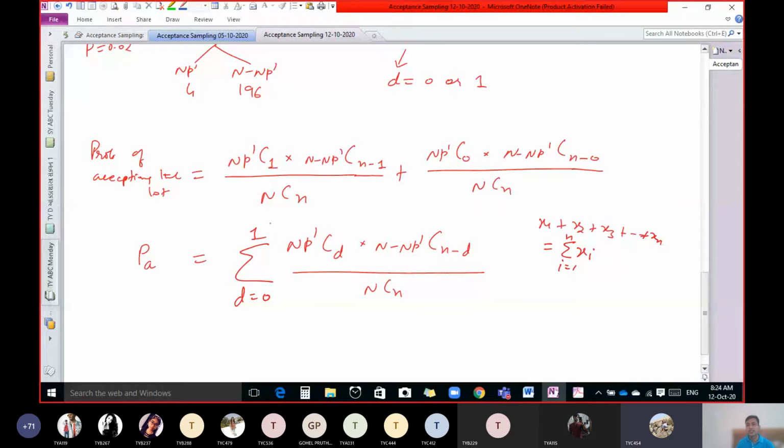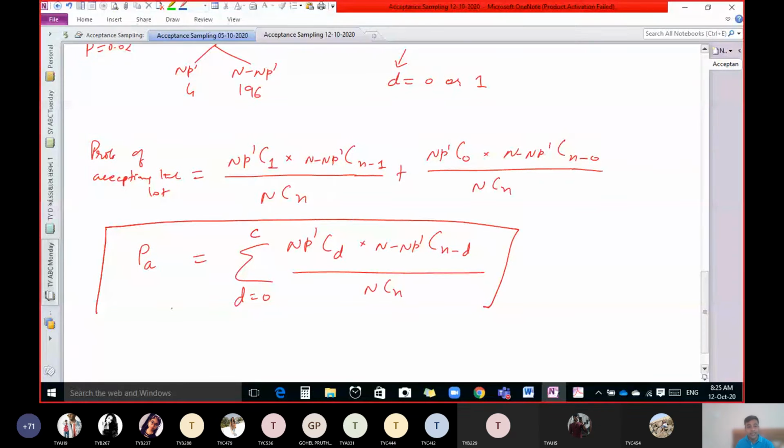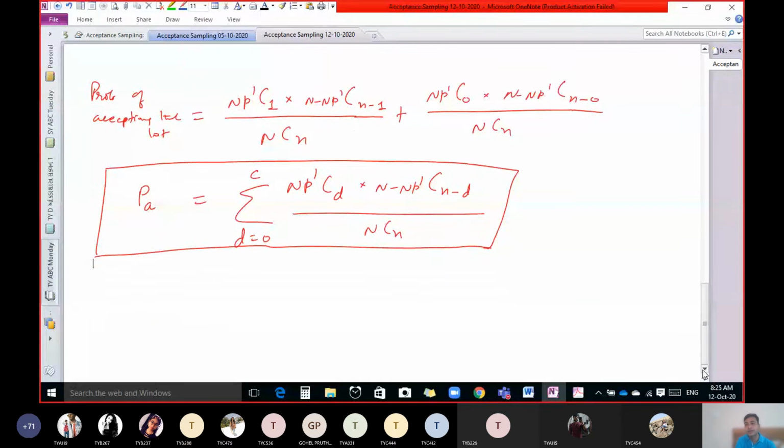It is C. Very good, C. So this is the formula. Over. We derived the formula by taking an example. So you have to learn this formula for the probability of accepting the lot.